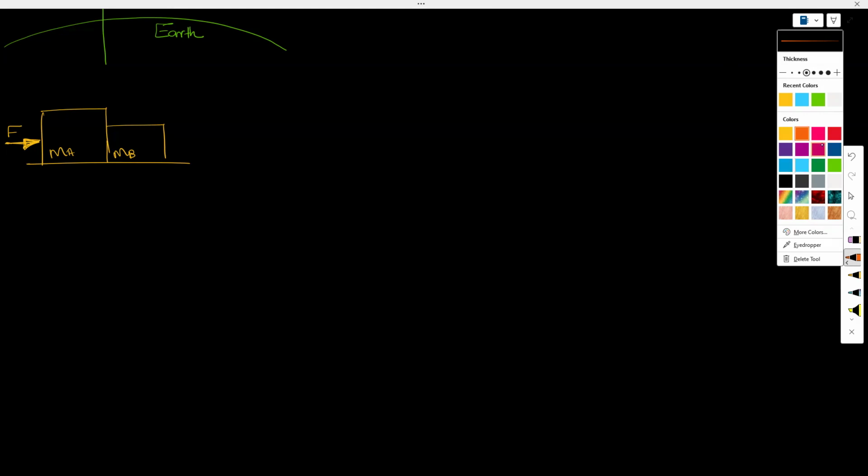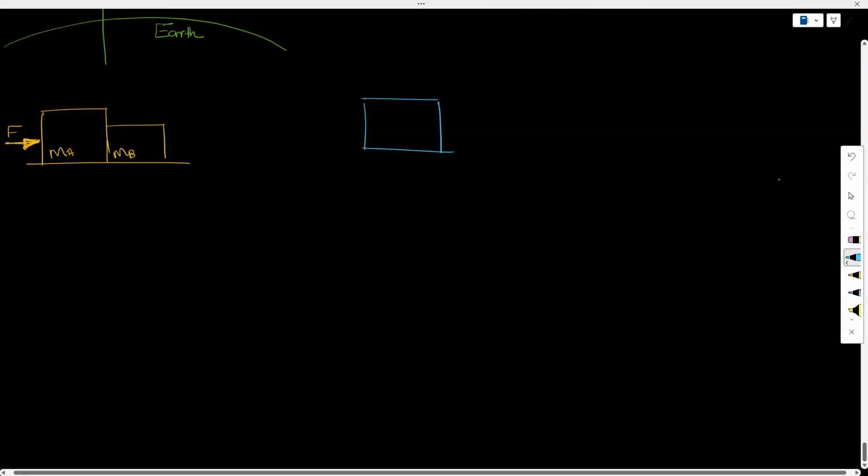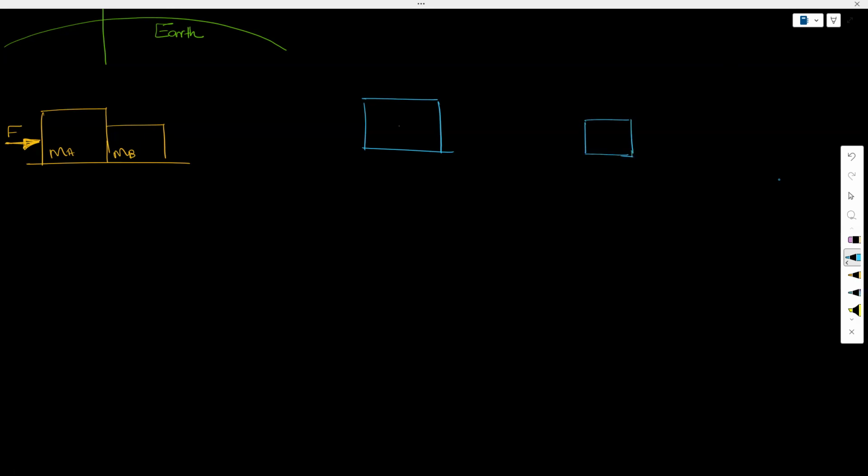So let's break these objects apart, or let's draw these objects separately. So that is my object A, and I have another object B, which is a smaller one. So we know now that there will be a force due to gravity, which is pointing down, which I'm going to say is FGA, and for the other one, I'm going to call it the force due to gravity on B. We will come to the calculation of the magnitude of the gravitational force later. But for the time being, just understand the concept of Newton's third law.